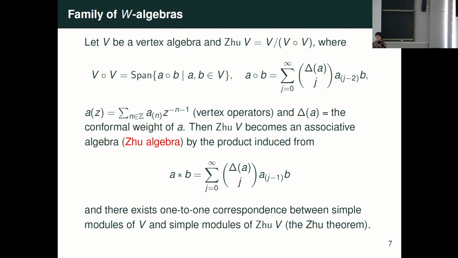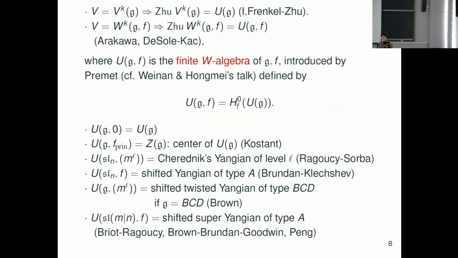And the point is this V has a structure of associative algebra, and it's called Zhu algebra. And the point is if you consider simple modules of the vertex algebra V, they are in one-to-one correspondence with simple modules of this Zhu algebra. So this means, of course, if you want to consider the whole category, it's completely different. But if you only concentrate on simple modules, we have a one-to-one correspondence. It's very nice. This theory is called Zhu's theorem, and this is a very nice development in the representation theory of vertex algebras.